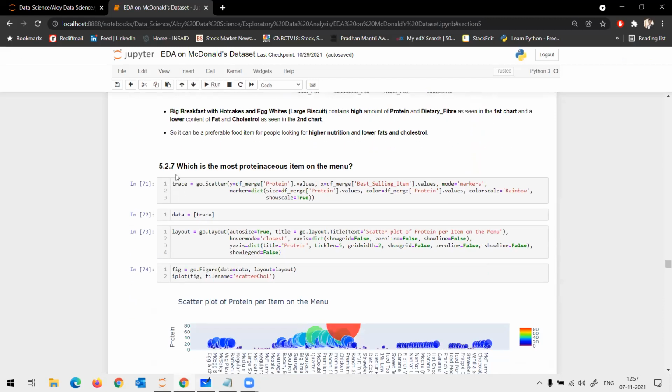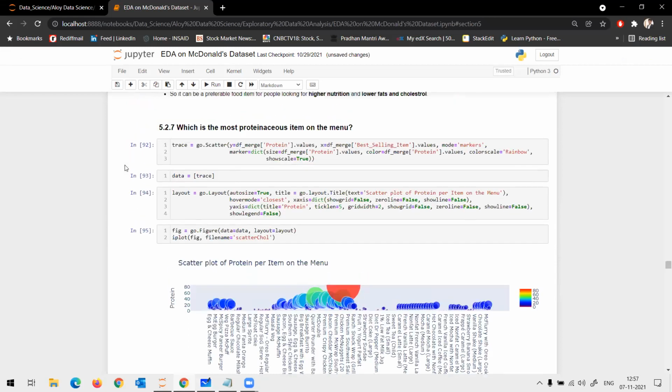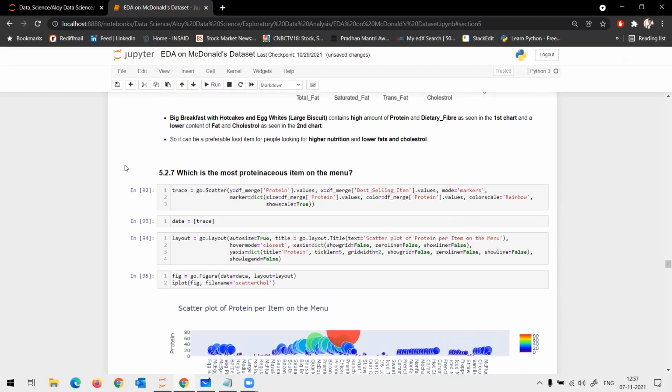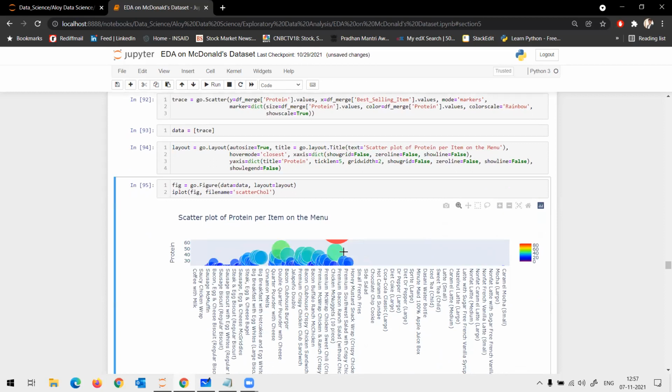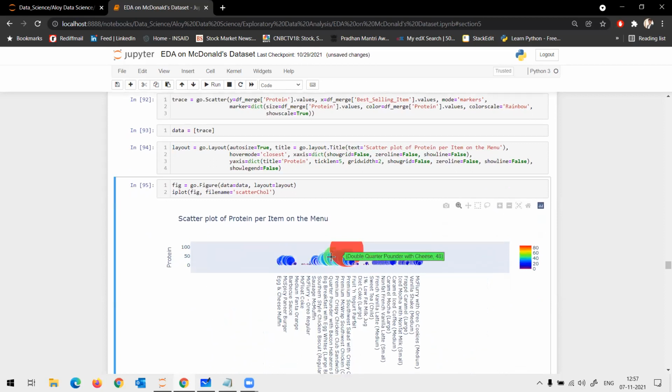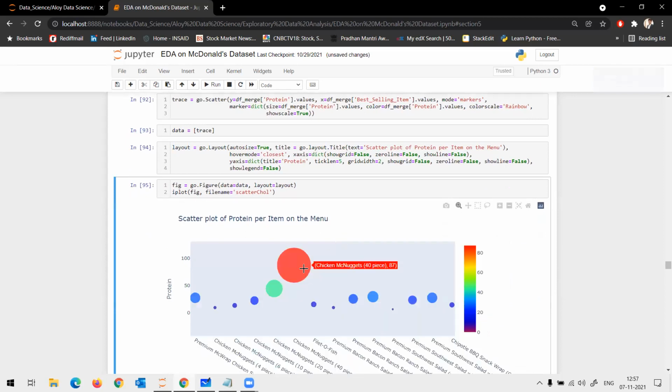Okay. Now I plot. I want to understand the distribution of proteins, like which food item has the highest number of proteins. I end up getting that it is chicken McNugget. Chicken McNuggets has the highest number of proteins.